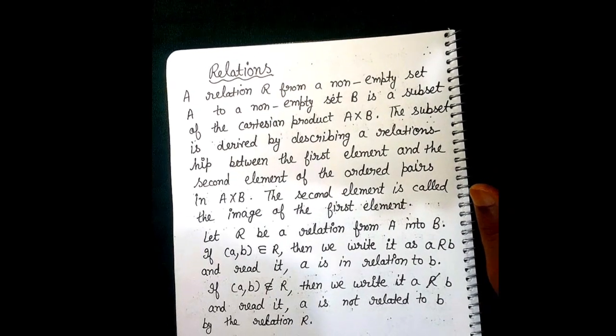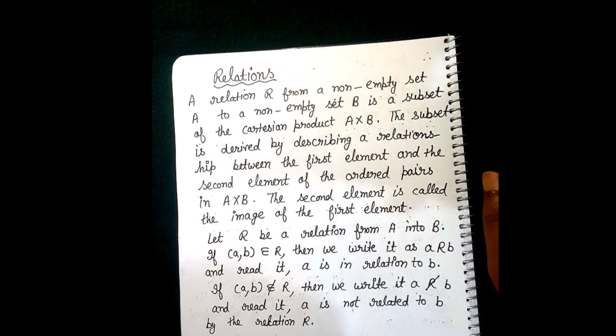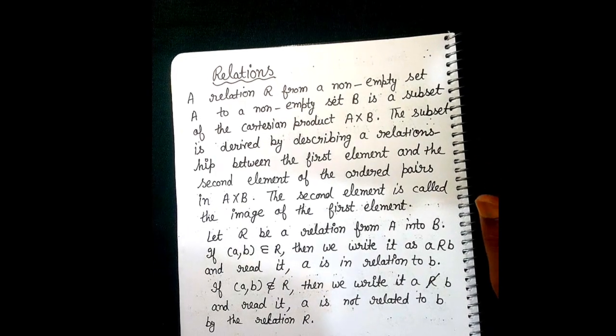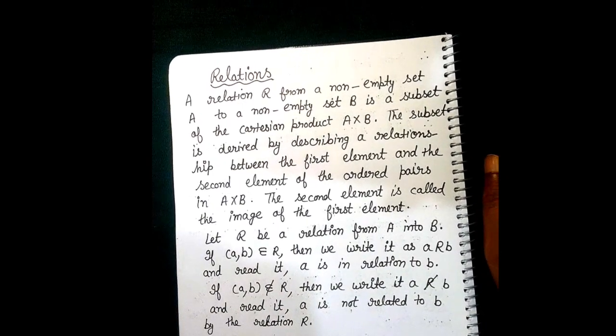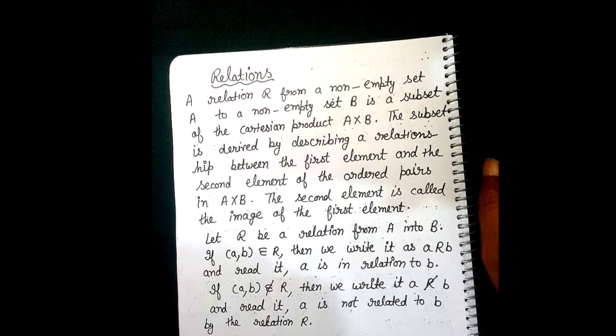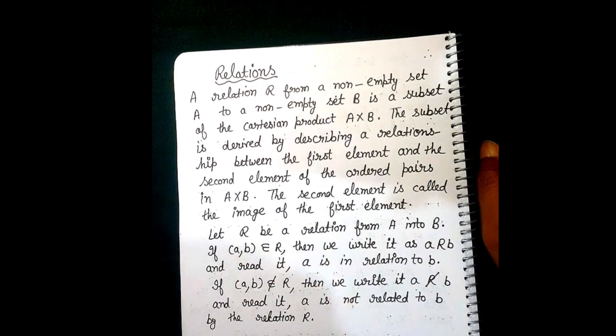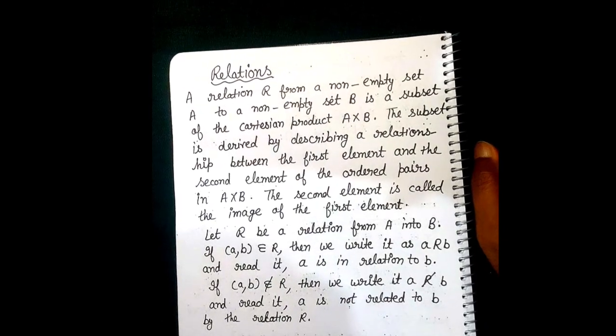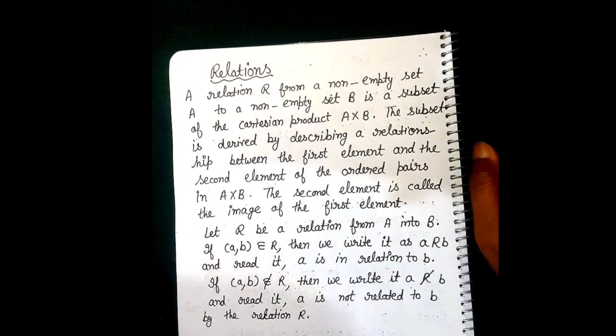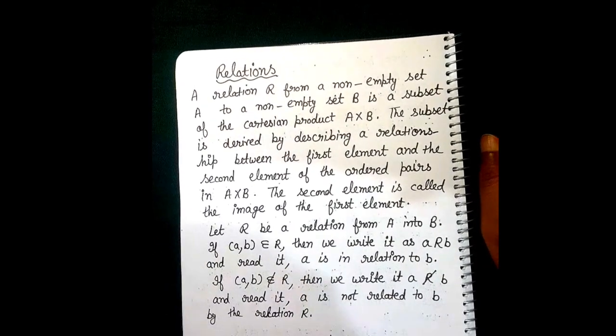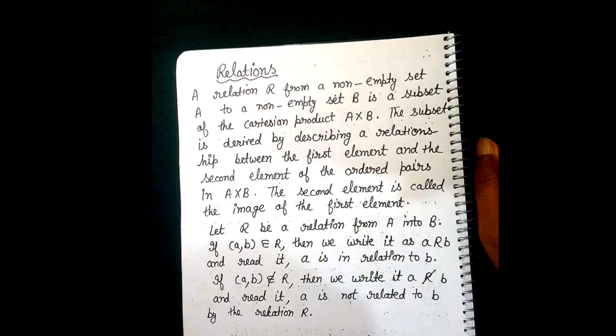Again we write the Cartesian product A cross B. So what is a relation? Anything which is a subset of a Cartesian product is said to be a relation. The subset is derived by describing a relation between the first element and the second element.